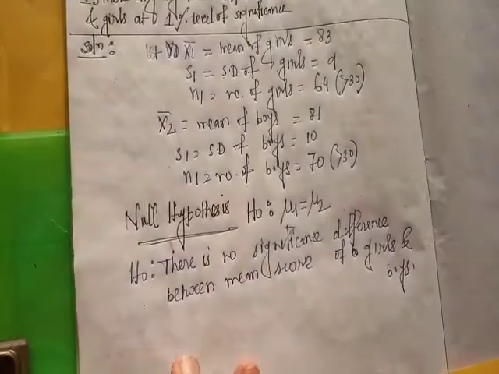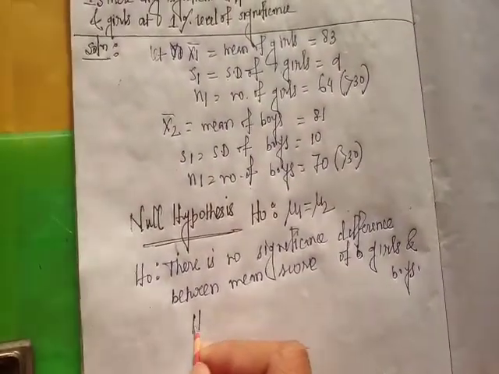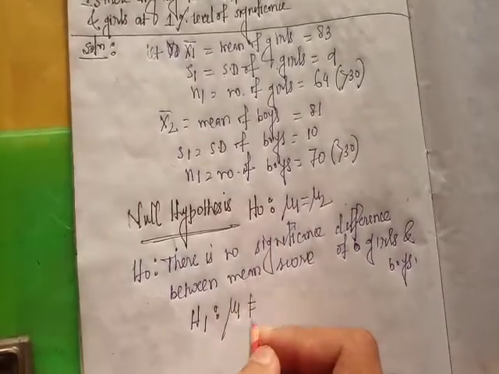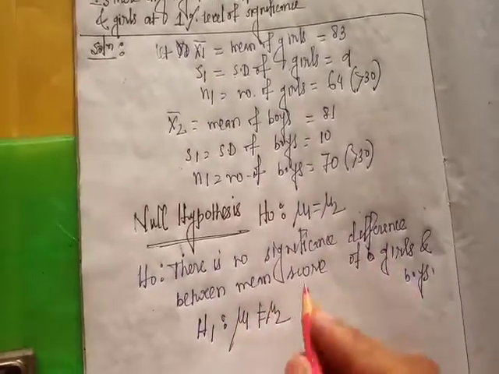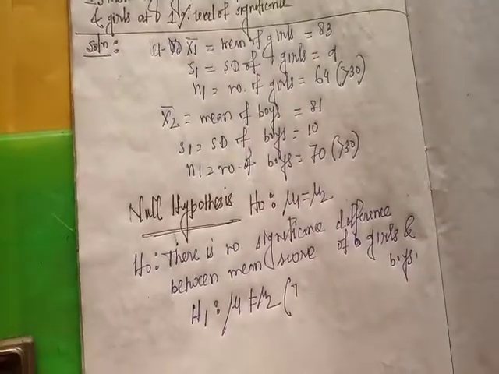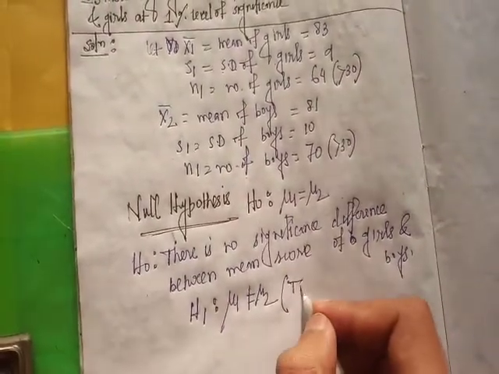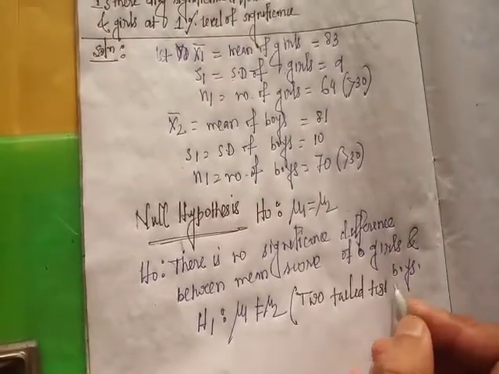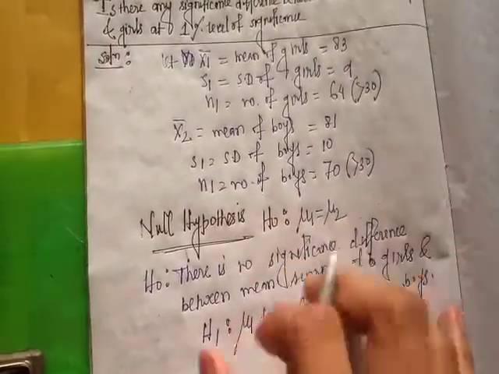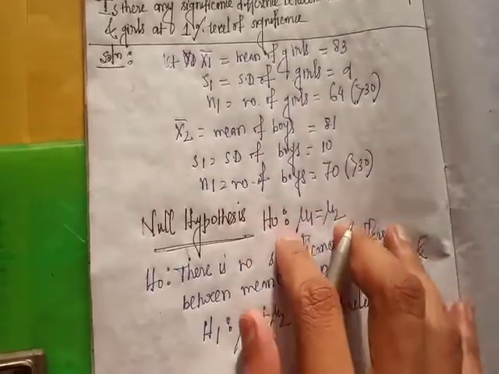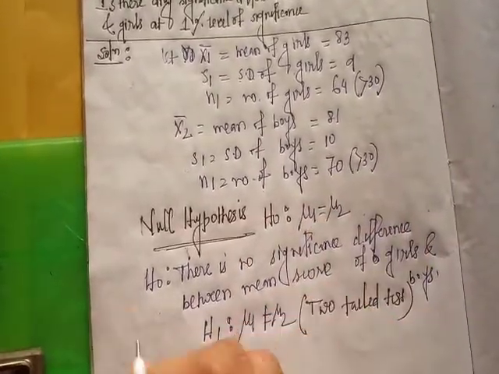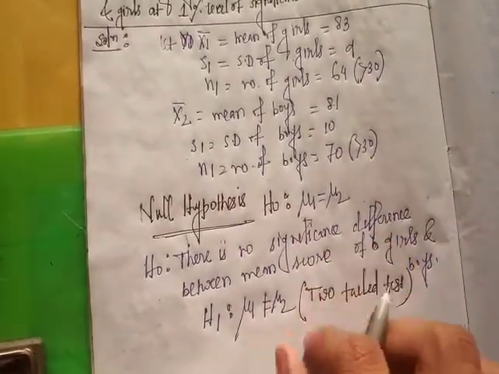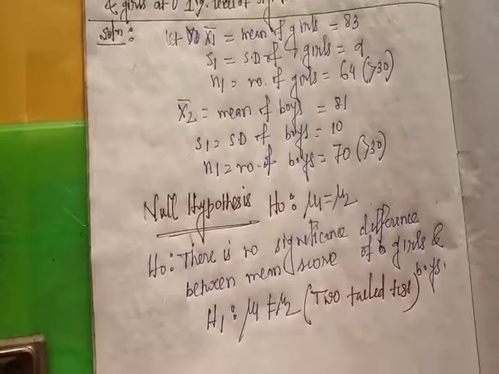Then the alternative hypothesis is the complement of the null hypothesis, so the alternative hypothesis is mu1 not equal to mu2. Mu1 not equal to mu2 means two-tail test. So the null hypothesis is mu1 equal to mu2, and the alternative hypothesis is its complement, mu1 not equal to mu2, which means two-tail test.